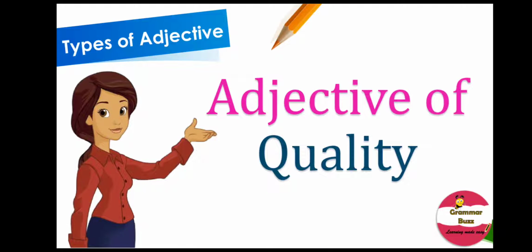The first type of adjective is adjective of quality. Adjective of quality can tell you and me about the nature of a noun or a pronoun. So what do you understand by adjective of quality? You are right. These adjectives tell us about the characteristics of a noun or a pronoun or someone or something.